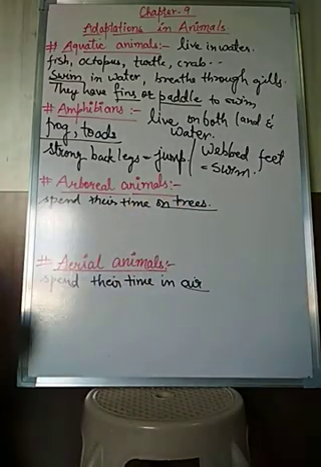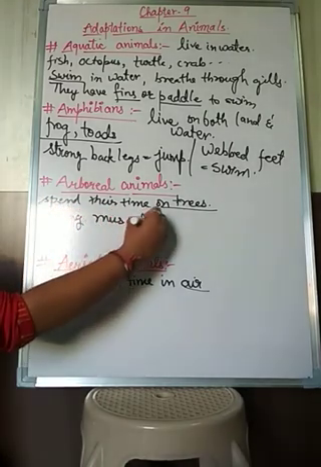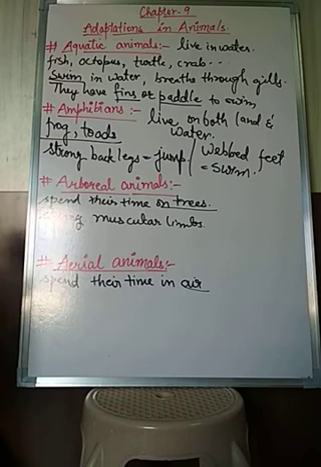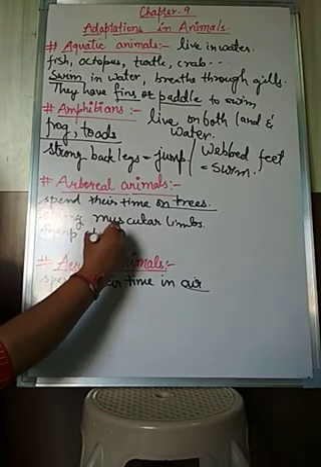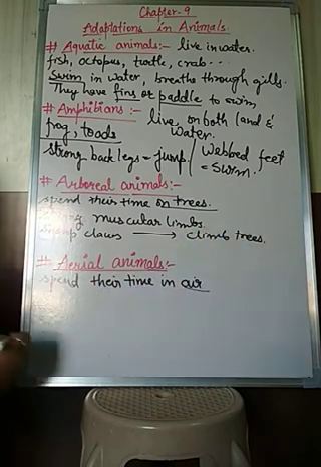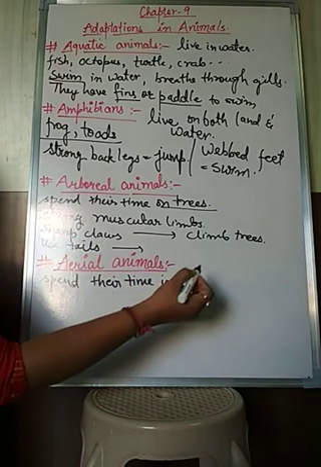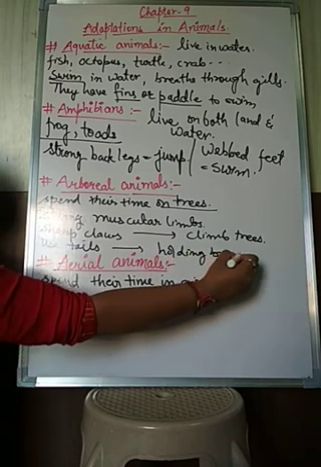And as they spend most of their time on trees, they have strong muscular limbs as well as sharp claws, so that they can easily climb trees. Clear? Now they also use their tails for holding the branches, and can move from one branch to another.